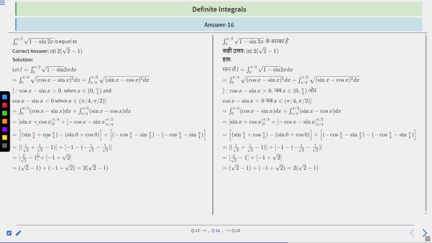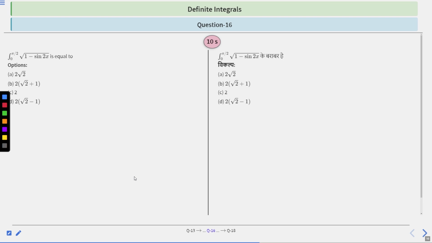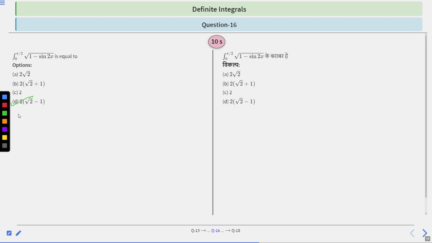Therefore, you can write 1 by root 2 plus 1 by root 2 minus 1, plus minus 1 minus 1 by root 2 minus 1 by root 2. So 2 by root 2 minus 1 plus root 2. So after simplification, you will get 2 times root 2 minus 1 as the right answer. I think option D is matching with the answer we are getting. Okay, option D is the right choice: 2 times root 2 minus 1 is the right answer.